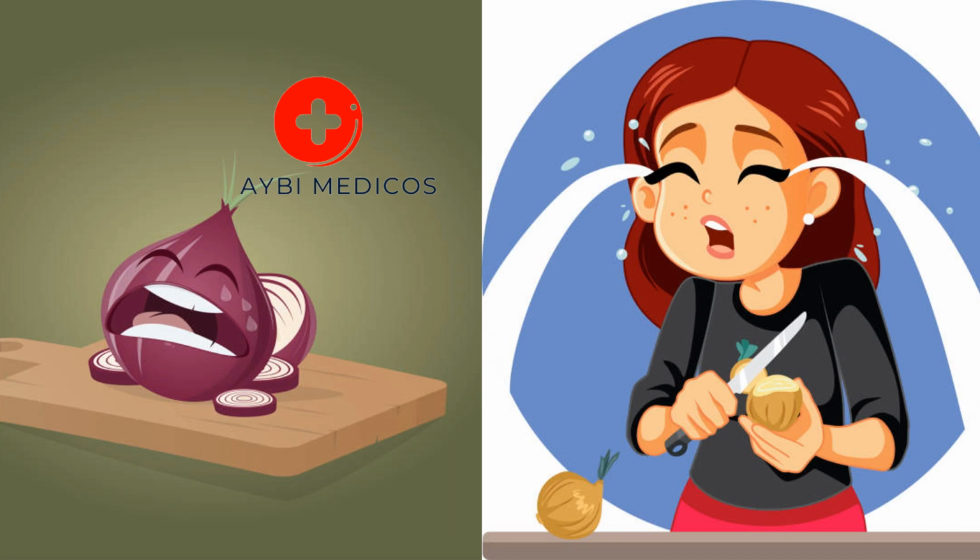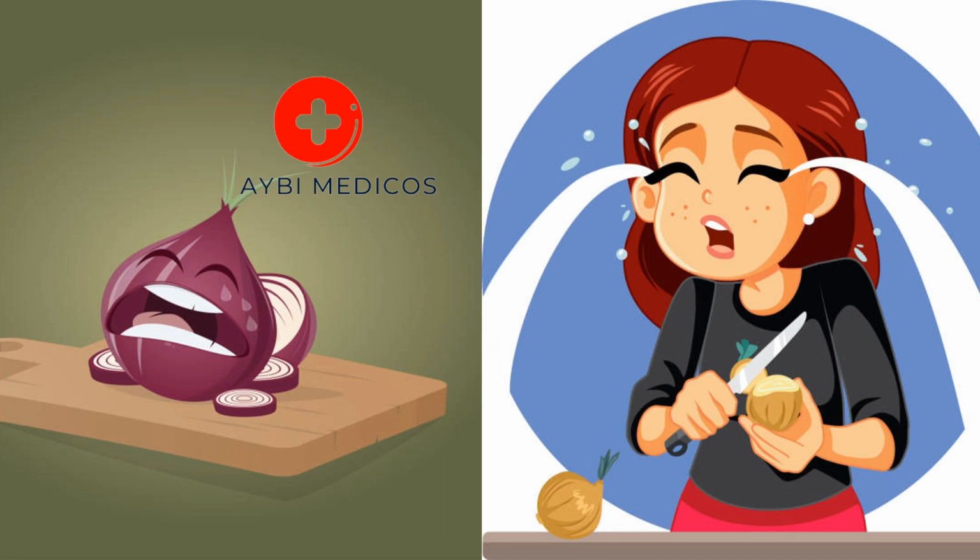To minimize the tear-inducing effects of cutting onions, you can try several strategies, including refrigeration. Cooling the onion in the refrigerator before cutting it can slow down the release of volatile compounds, reducing the intensity of the reaction.